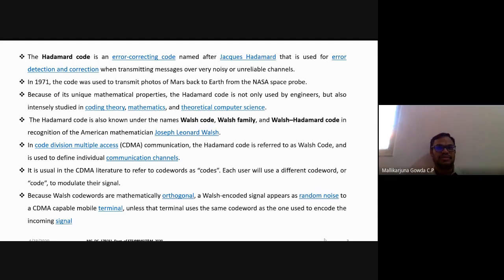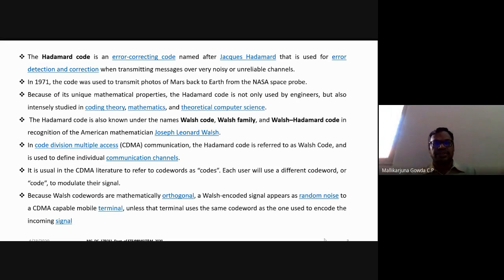Because of its unique mathematical properties, this Hadamard code is also used in other applications like coding theory, mathematics, and even theoretical computer science. The Hadamard code is also known as the Walsh code, Walsh family, or Walsh-Hadamard code. This name comes from the American mathematician Joseph Leonard Walsh.